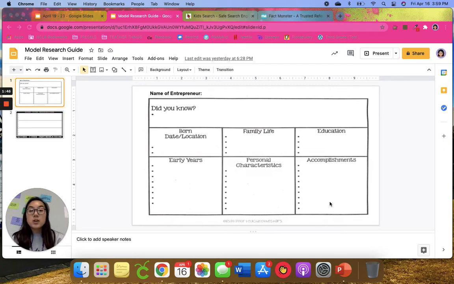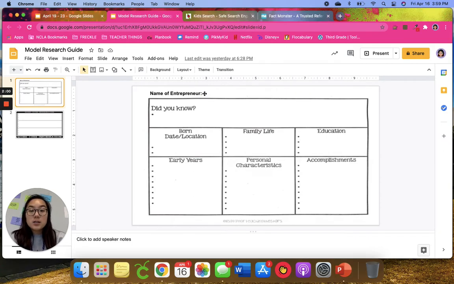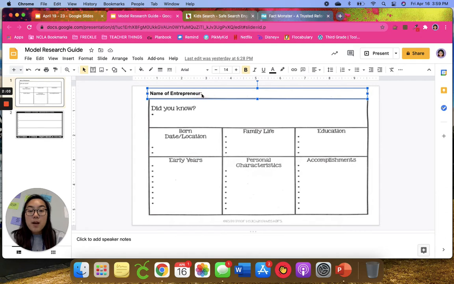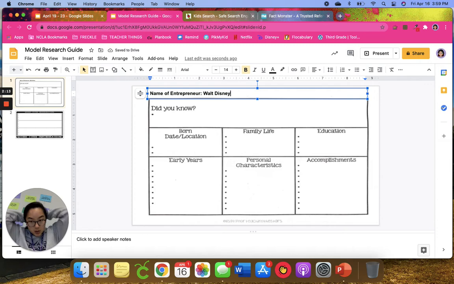So, the first thing that we need to do is put the name of our entrepreneur, and I've actually already added that onto mine. But if you didn't, that's okay. I will show you how to add a text box in just a minute. So I'm actually going to model this with you, and I'm going to model with Walt Disney, okay?